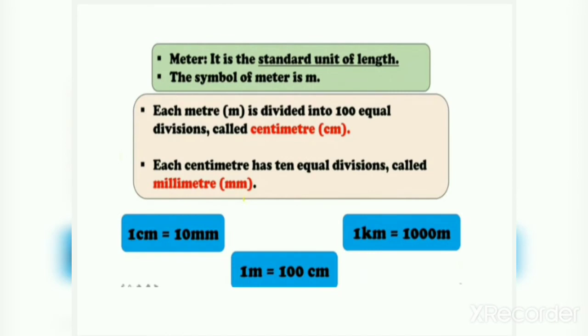Now, meter, it is the standard unit of length. The symbol of meter is m. Each meter is divided into 100 equal divisions called centimeter, and each centimeter has 10 equal divisions called millimeter. We already discussed this thing. 1 centimeter is equal to 10 millimeter, 1 meter equals to 100 centimeter and 1 kilometer is equal to 1000 meter. So I hope you understood this very clearly about the meter.